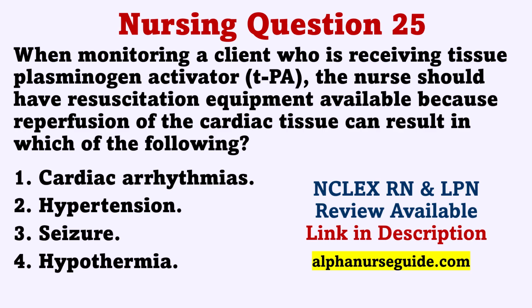The correct answer is 1. Cardiac arrhythmias. Rationale. Cardiac arrhythmias are commonly observed with administration of TPA. Cardiac arrhythmias are associated with reperfusion of the cardiac tissue. Hypotension is commonly observed with administration of TPA. Seizures and hypothermia are not generally associated with reperfusion of the cardiac tissue.